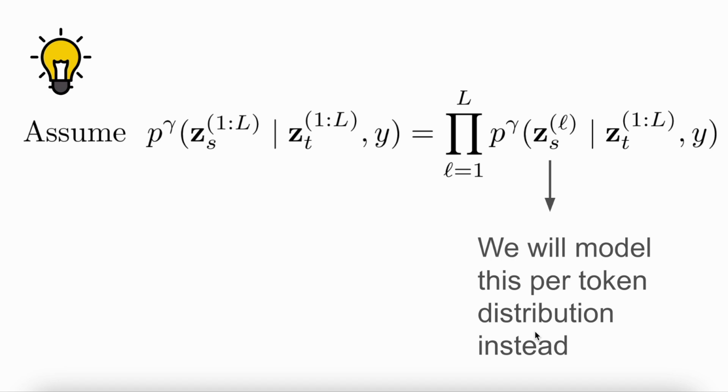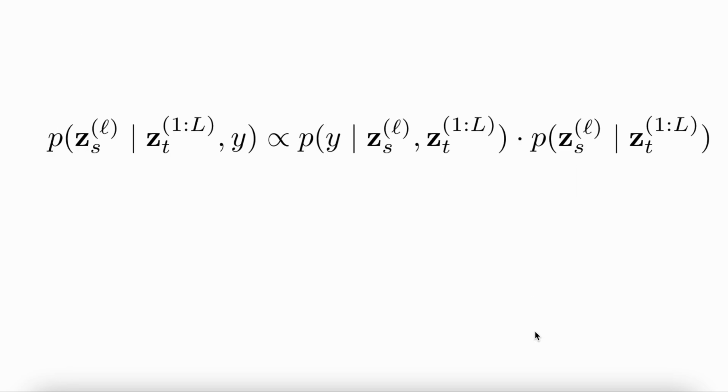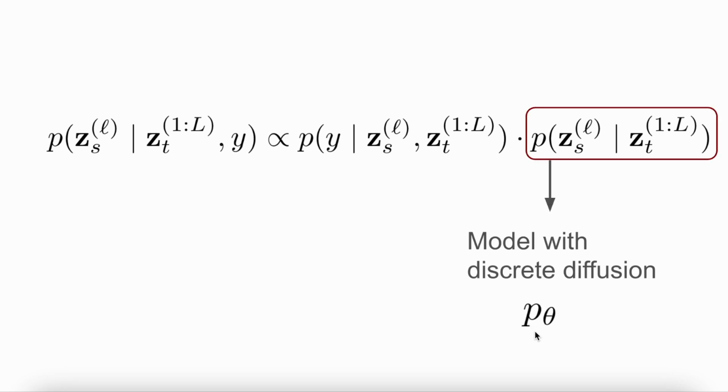Namely, we begin by assuming that the conditional tempered distribution factorizes independently, which lets us model the probability of each denoised token in a sequence. Returning now to our equation, we get a tractable probability distribution, since we only need to evaluate the normalization constant for each possible value from the vocabulary that this individual token can take on.